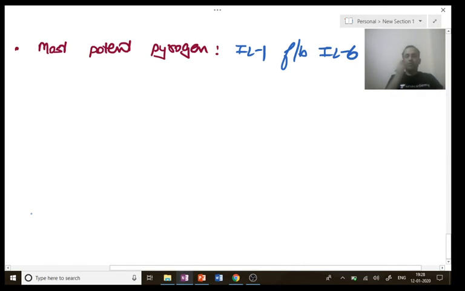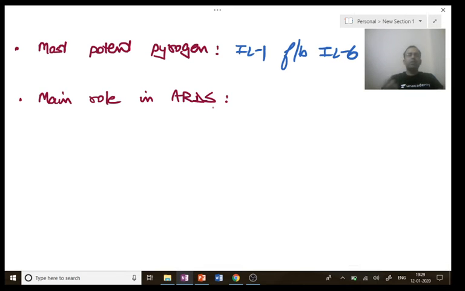Followed by, if this was also not given in the options, this was last year's All India question, January NEET 2019 question. Followed by PGE2, prostaglandin E2. Next, main role in ARDS. The cytokine which plays a main role in acute respiratory distress syndrome, ARDS. It's an acute respiratory distress, so acute cytokines, interleukin 1, 6, 8, TNF alpha, that's okay. But if you have to mark one, the main role in ARDS, interleukin 8.